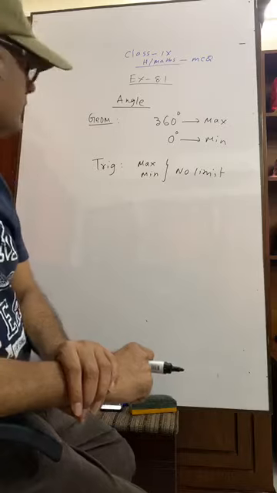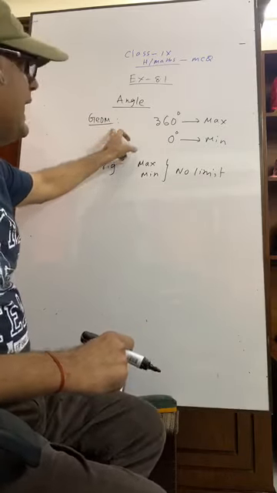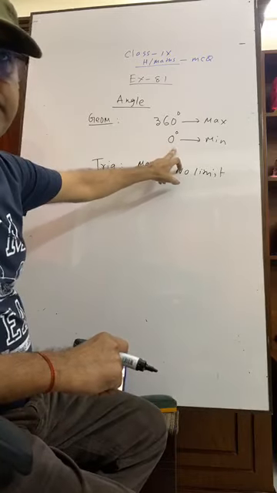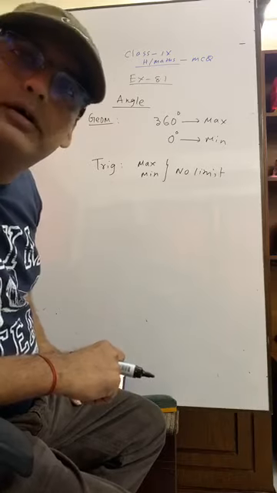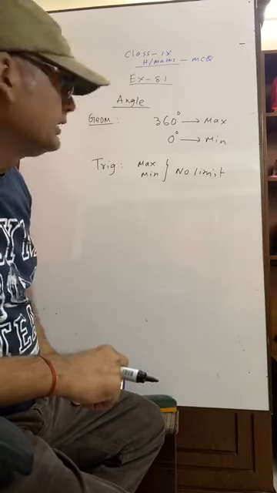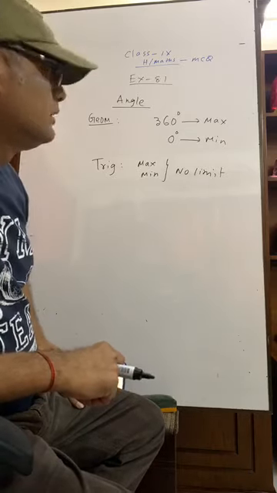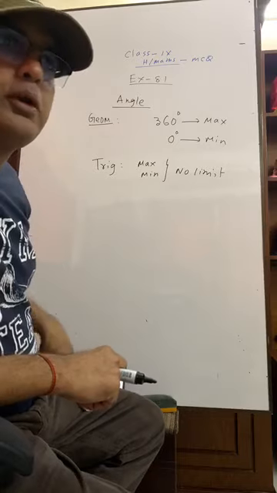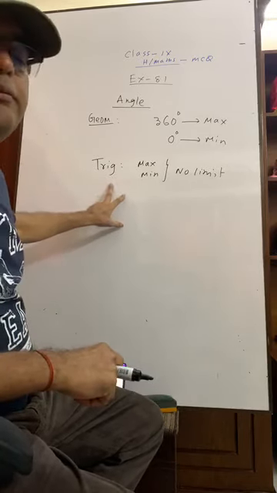You understand? Another thing, in geometry, angle cannot be negative. But in trigonometry, angle may be negative. Angle positive or negative, both are applicable in trigonometry.